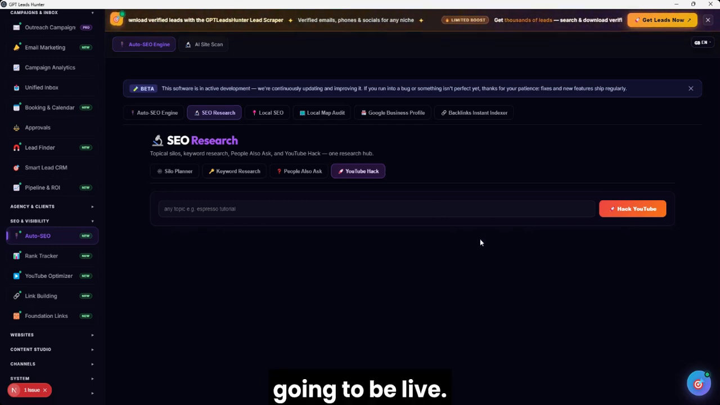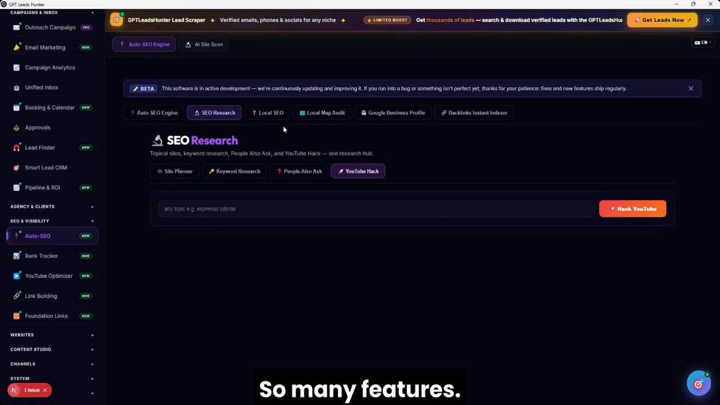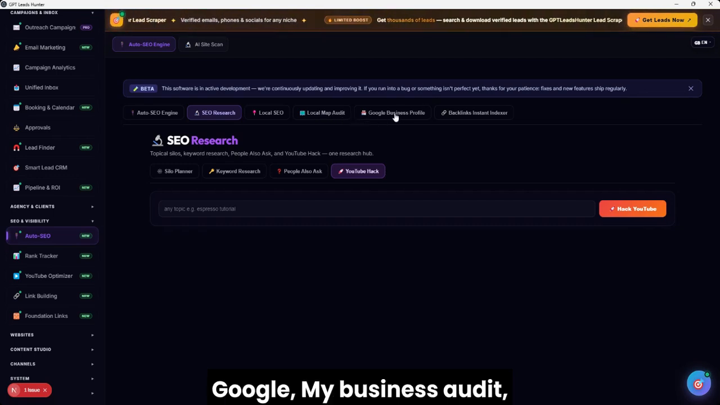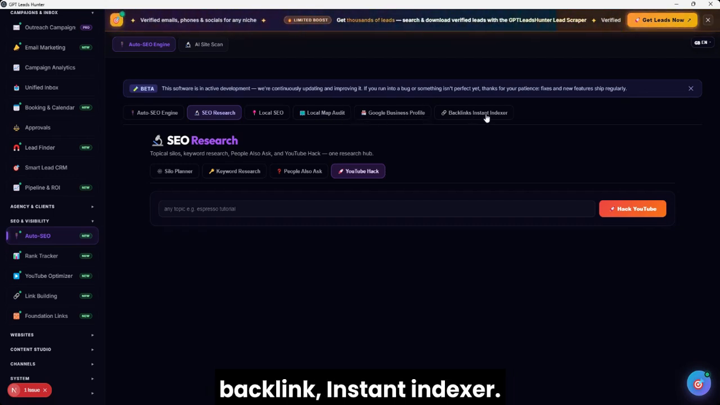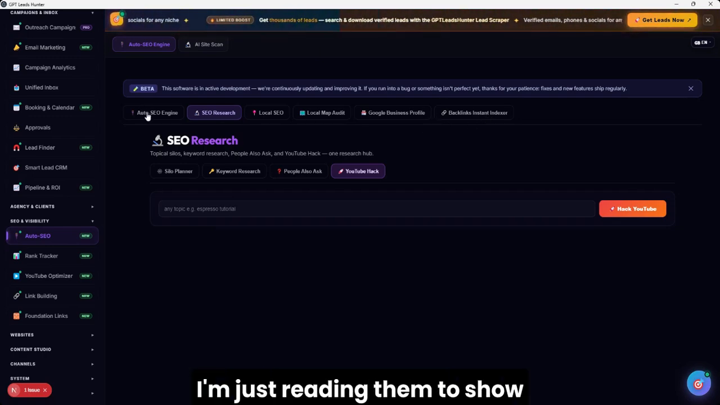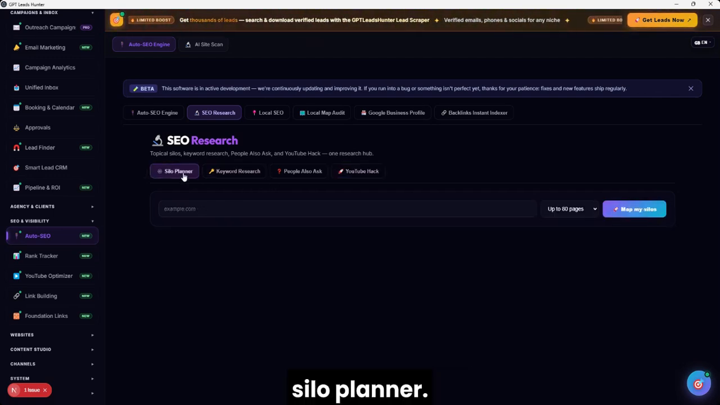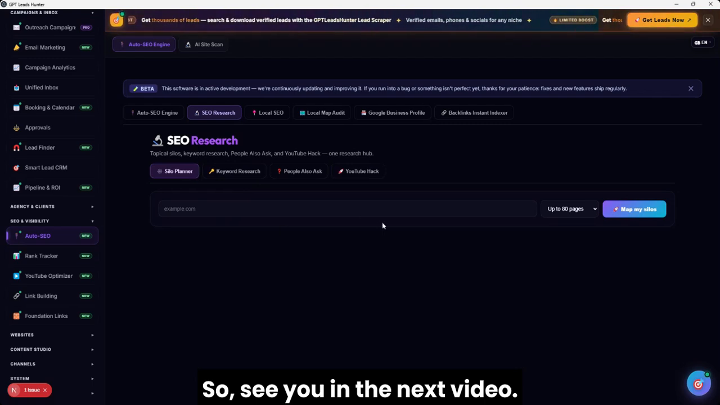This software is going to be live. So much to talk about, so many features: local SEO, local map audit, Google My Business audit, backlink instant indexer. I'm not going to talk about them. I'm just reading them to show you what this tool can do. Keyword research, silo planner.